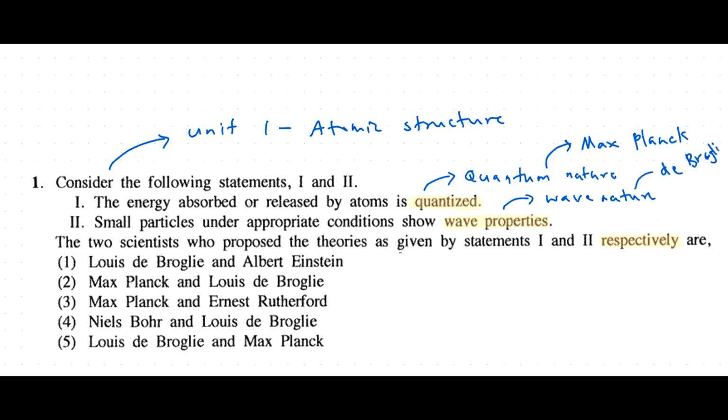If you are someone who is fluent with the theory, you can find the answer easily. You have to give the answer in the correct order. So therefore, the second one is the answer. However, after Max Planck, Niels Bohr also proposed theories related to the quantum nature of atoms. And the question doesn't ask you to find the scientist who proposed these theories for the first time. So you can take Niels Bohr as the scientist who proposed the first statement. So therefore, the fourth one can also be an answer. So both the second and fourth answers are correct.